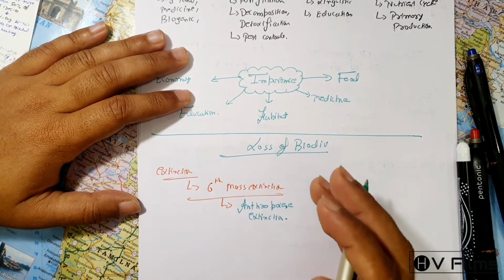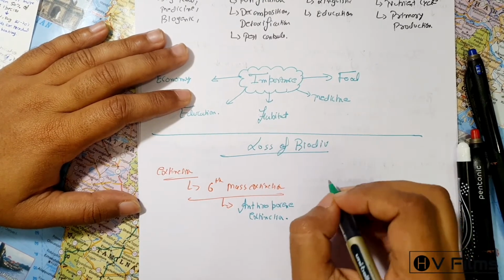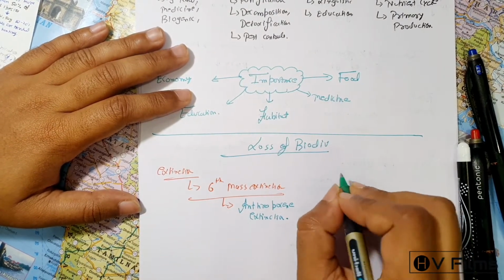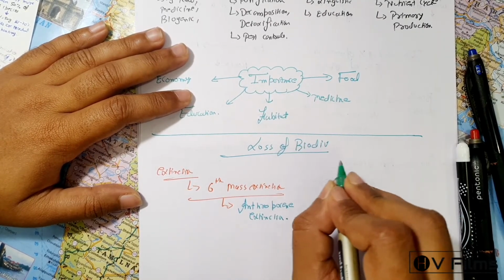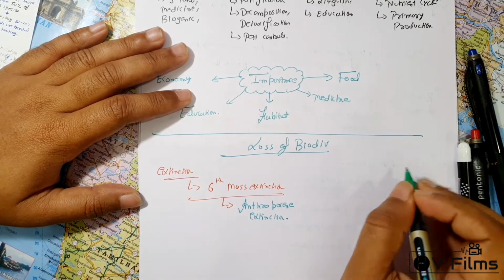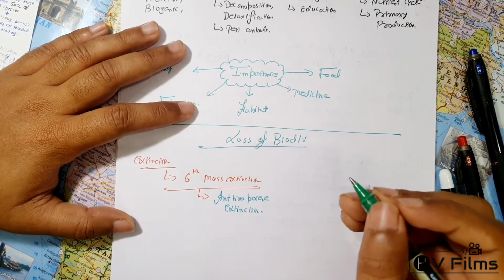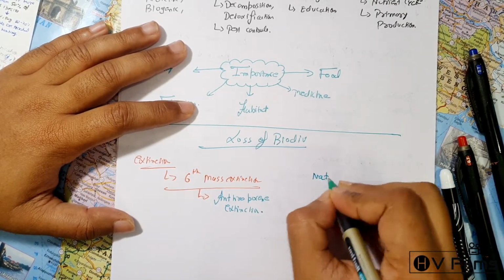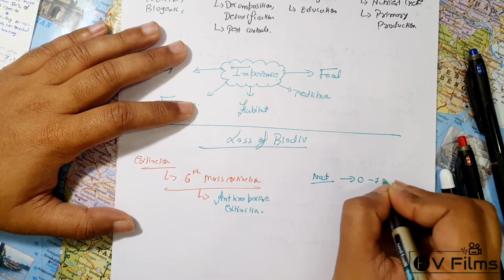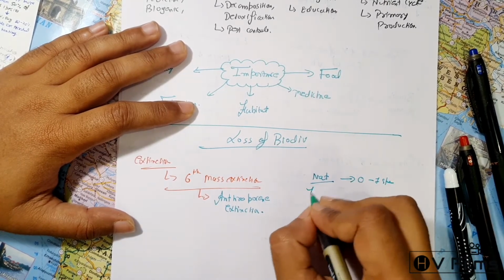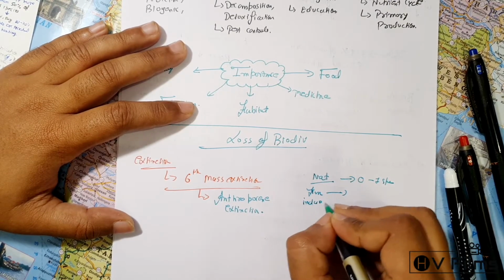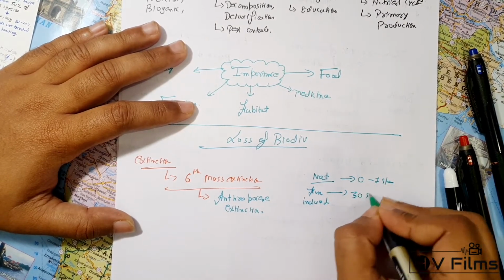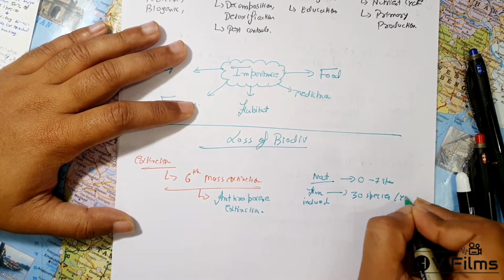They have evolved themselves. But in the human case, the extinction is drastic, and it is 10,000 times more than the natural rate of extinction. So when I say the natural rate, it is basically 0 to 1 species, whereas the human-induced extinction is basically 30 species per year.